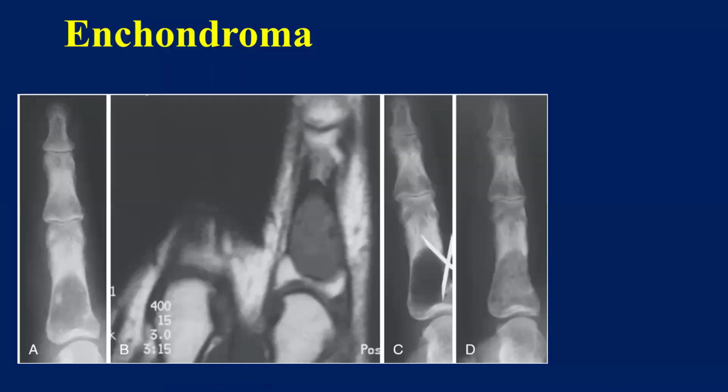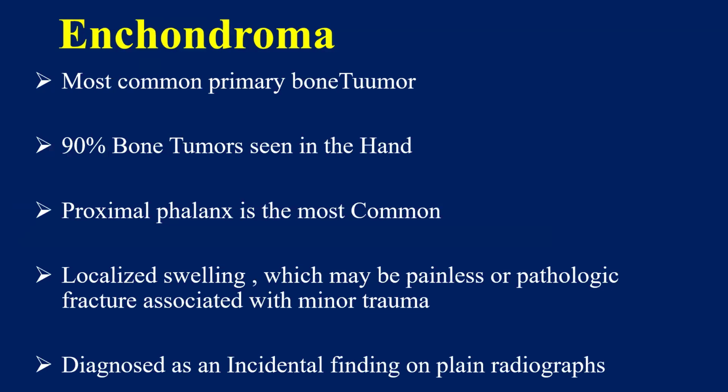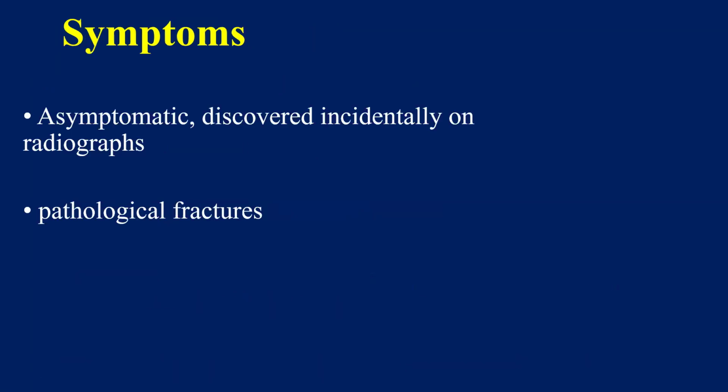Yes. Coming to our last topic, that is enchondroma. It is common primary bone tumor. 90% of bone tumors in hand, proximal phalanx is the common location. Localized swelling, which may be painless, or pathological fracture associated with minor trauma. It is diagnosed as an incidental finding on plain radiograph. It can be asymptomatic, discovered incidentally, or it can present with pathological fracture.